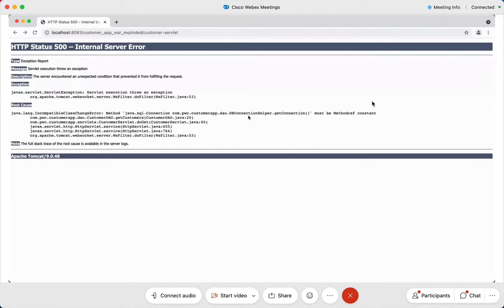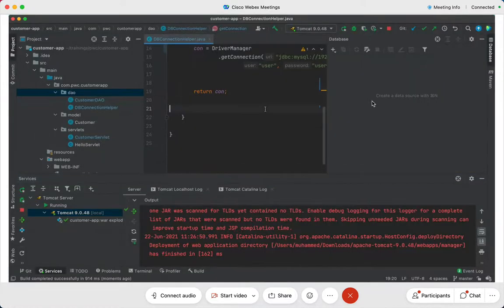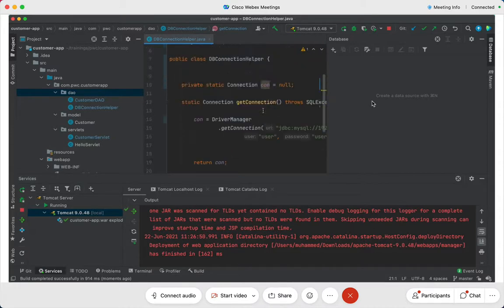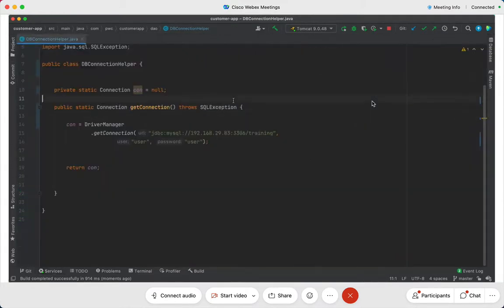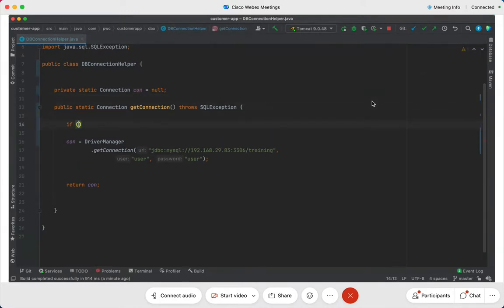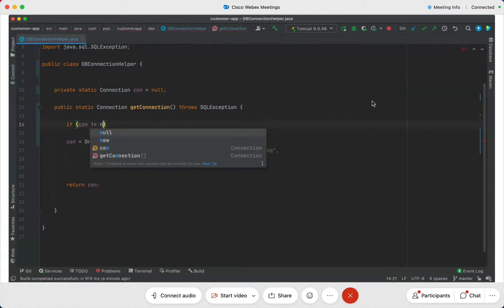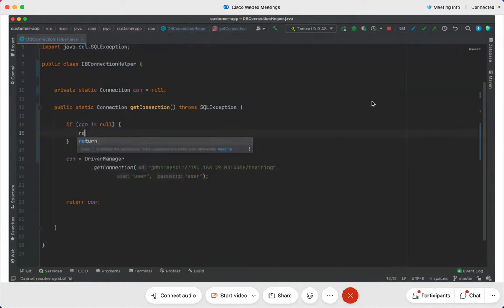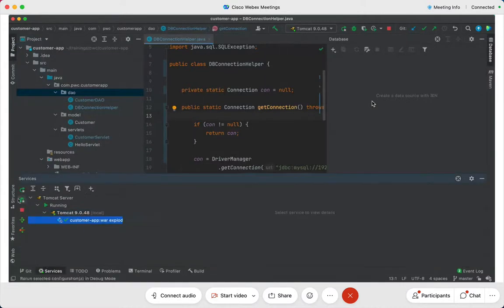In the DB connection, public static connection, I'll say if con is not equal to null, then return con. So it will make sure that it keeps on returning the same object every now and then.